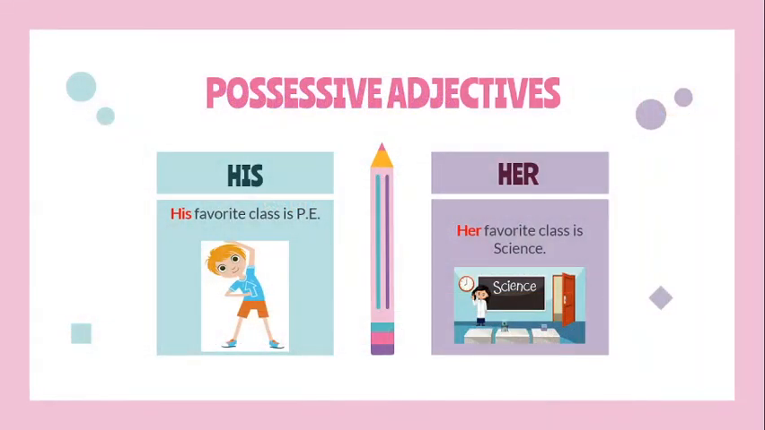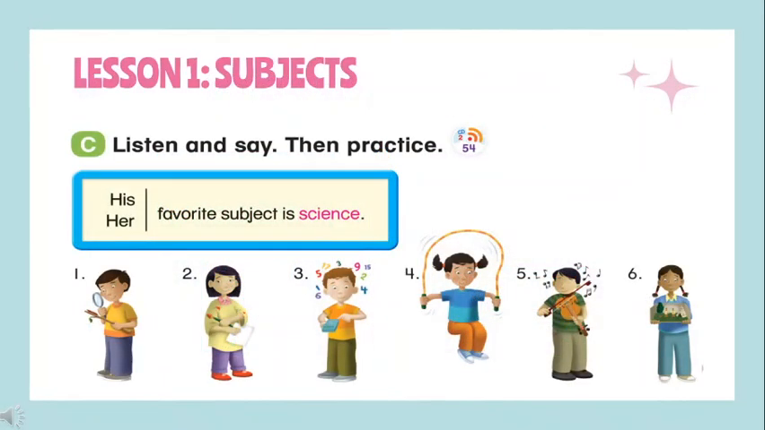Now, the possessive adjectives. Here is the difference. When you're using the word his, it's related to a boy. When you're using the word her, it's related to a girl. That's why we have here two examples: his favorite class is PE, and in this case PE is physical education. And then you have the word her: her favorite class is science. Then we're going to listen to these examples using this rule.